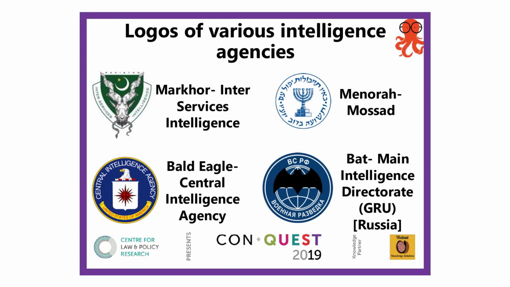Are these mentioned, by any chance, on the intelligence agency symbol? Well, that's Markhor from Pakistan, and maybe Mossad has. Okay. Well, put your hands together. That is the right answer. And they get 10 points. So these are the symbols that appear on the intelligence agencies of different countries. So like he mentioned, you have Pakistan, you have Israel, and you have the bald eagle on the CIA's logo, and the bat associated with the Russian intelligence agencies.